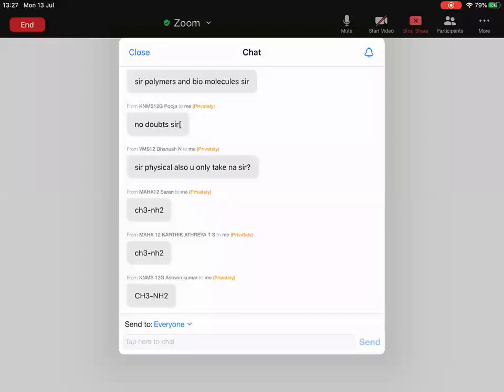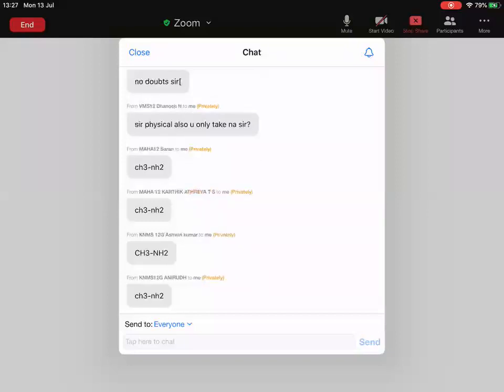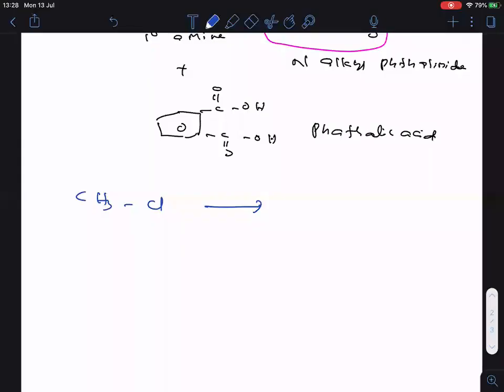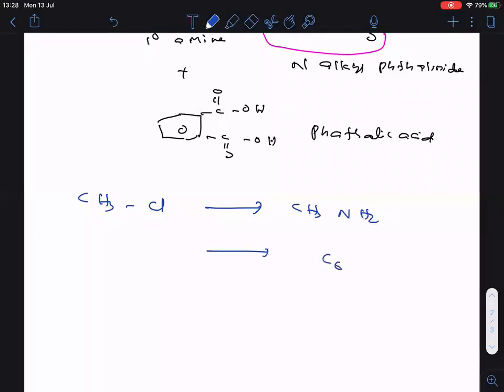So yes, tell me what is the answer for this question? What happened? Yes, answer is CH3NH2. Clear? Now tell me, I want to prepare C6H5NH2. You know, this is aniline. Now tell me, what RX is required? I want to prepare aniline. What RX is required? Come on, answer it now, everyone.